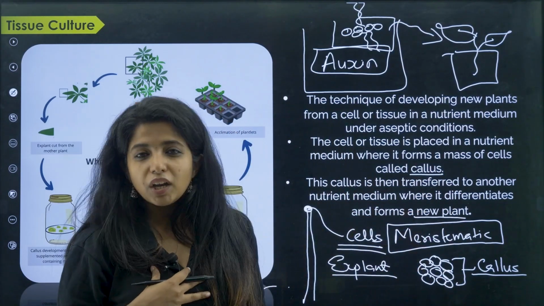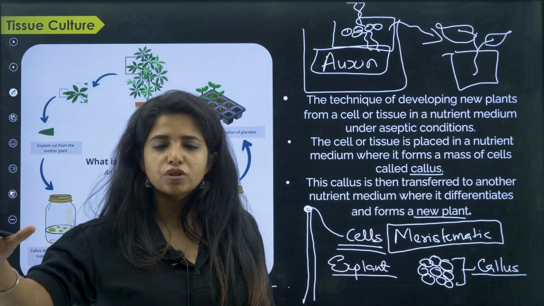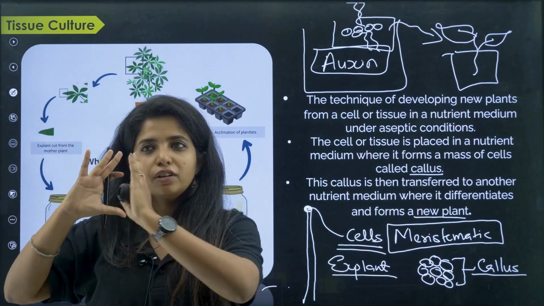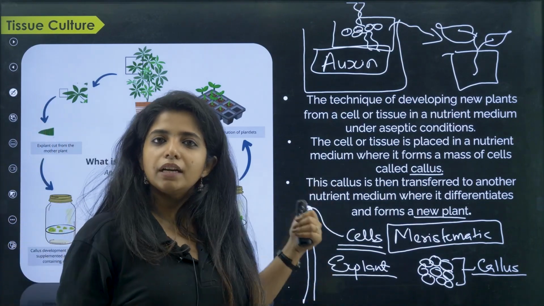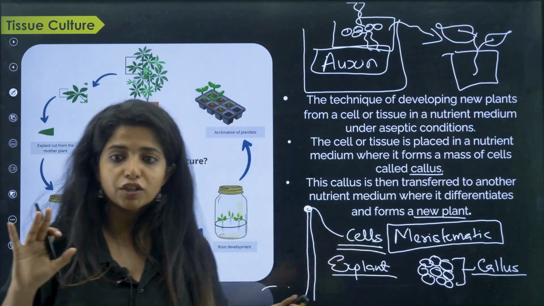Differentiates as in, now I know my function. For example, when you are in 10th, after that you will choose something, CS or whatever you like. Now you are differentiated, you have a proper function, you have a goal determined in your head. Similarly, the tissue also will know that it has to form a root or a shoot. That is what you mean. So that is tissue culture.